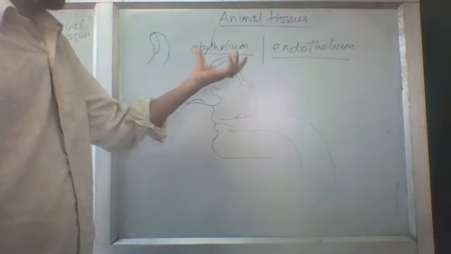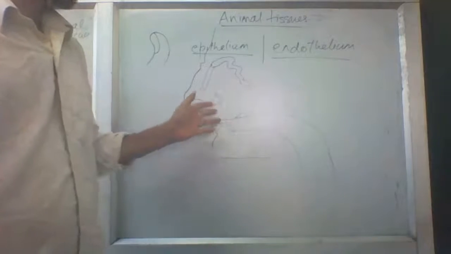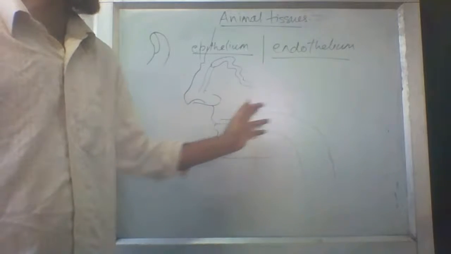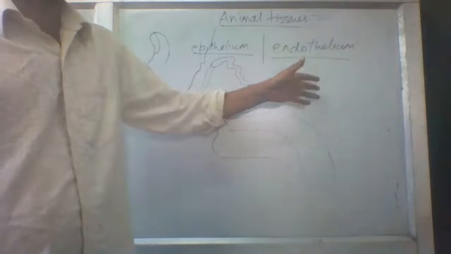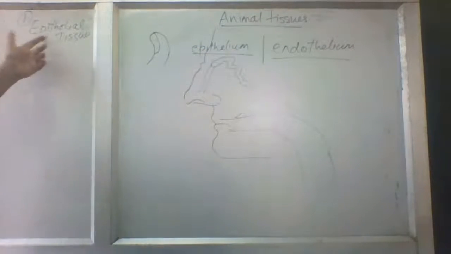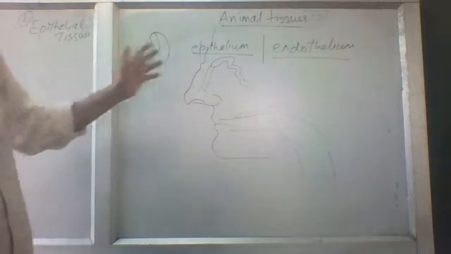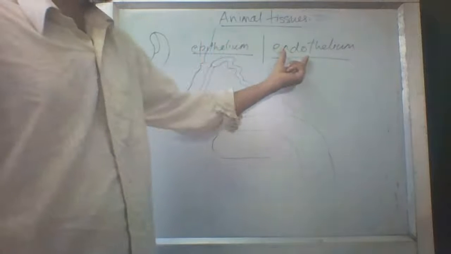It has come out from the thelium. Endo means inside thelium. The outer layer of the cell inside the body is called endo. Endo means inside. Endothelium is inside, and epithelium is outside. Epithelial tissues have been classified in two forms, epithelium and endothelium.